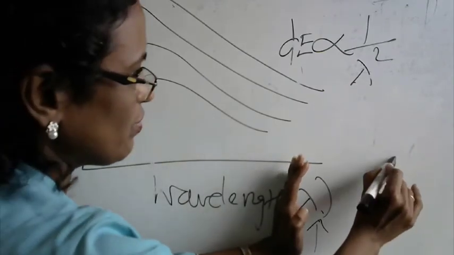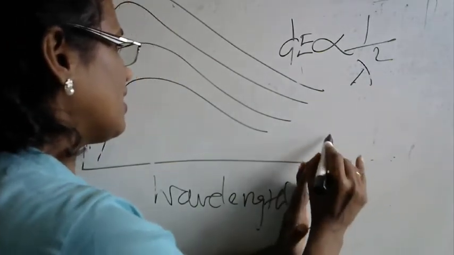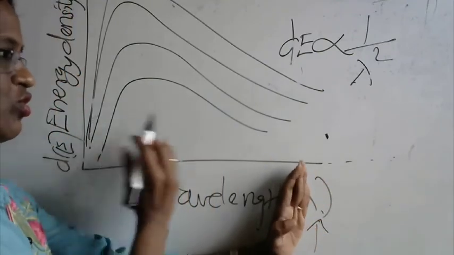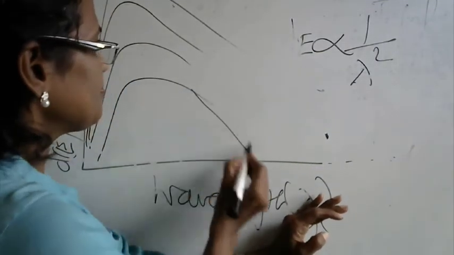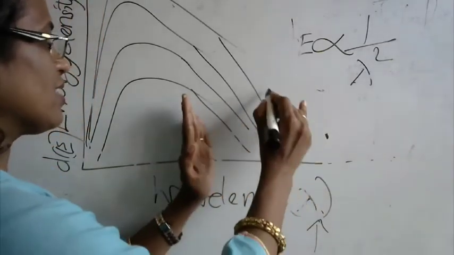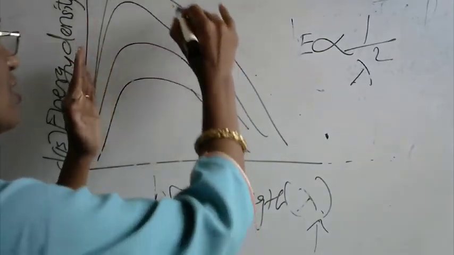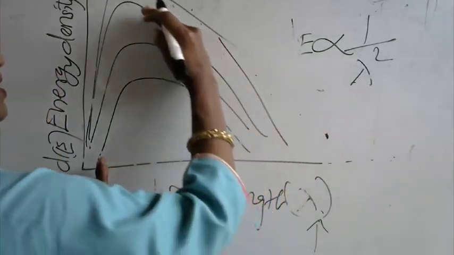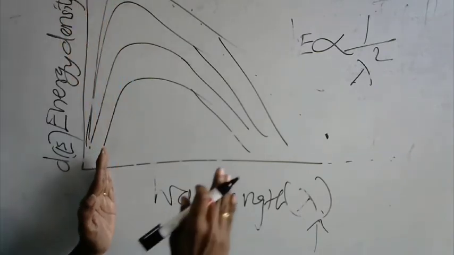So the equation they predicted is that when the wavelength is higher, the energy will be low. As the wavelength keeps decreasing, you will find that the energy density keeps increasing, and it will reach infinity.